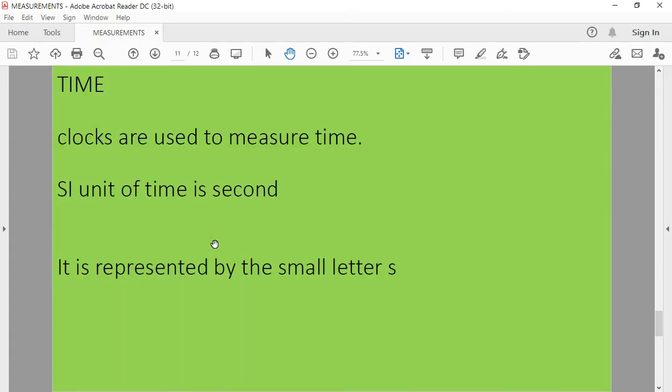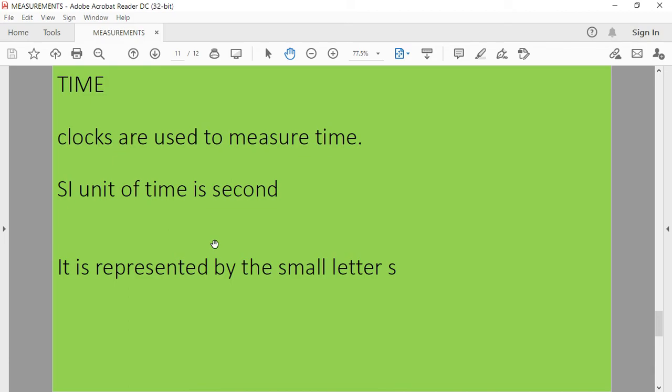Time. Clocks are used to measure time. The SI unit of time is second.